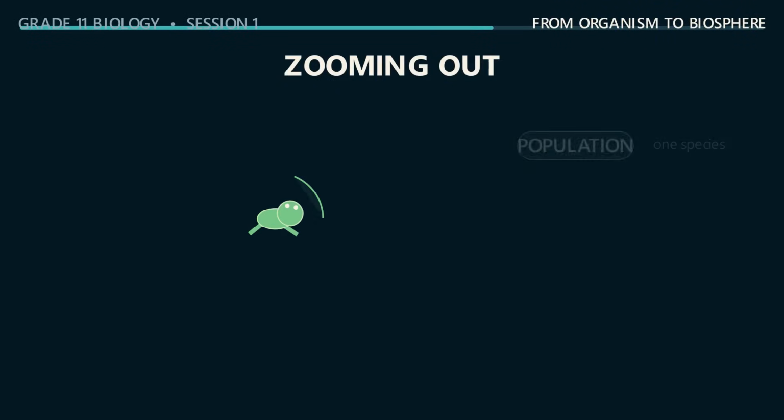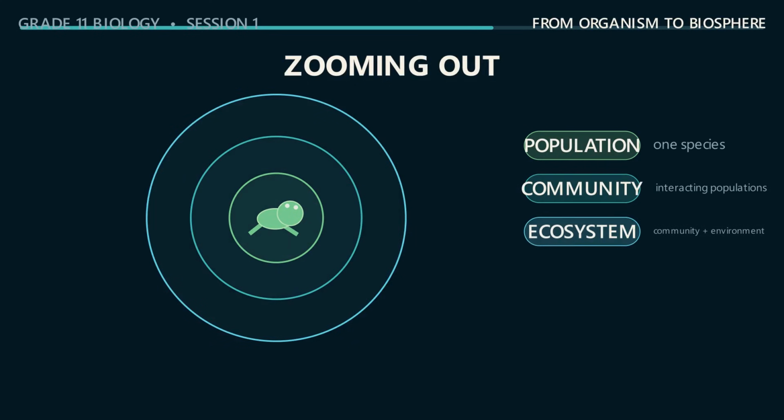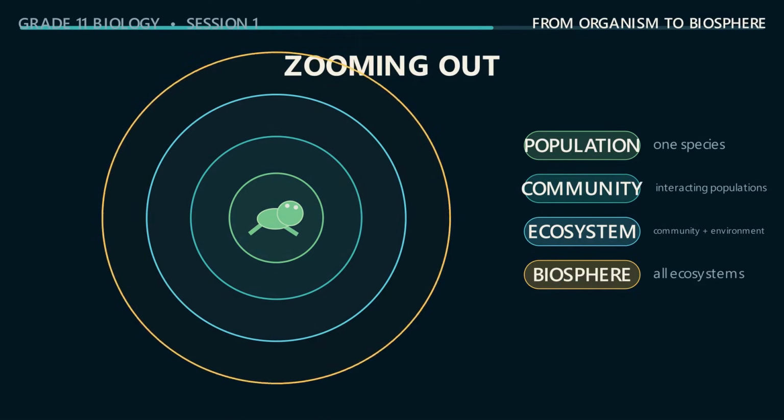Now zoom outward. Organisms of one species in one place form a population. Interacting populations form a community. A community together with water, air, soil, climate, and other non-living conditions forms an ecosystem. All ecosystems together make up the biosphere. This hierarchy lets biologists trace how a small change can produce consequences across much larger scales.